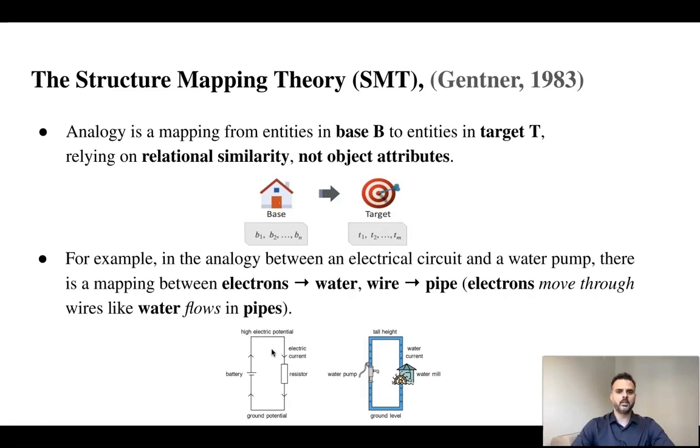For example, in the analogy between the electrical circuit and the water pump, there is a mapping between electrons and water, and wire and pipe. A similar relation, for example, is that electrons move through the wire like water flows in pipes. But note that in terms of attributes, they are not necessarily similar. For example, water is a liquid and electrons are not.